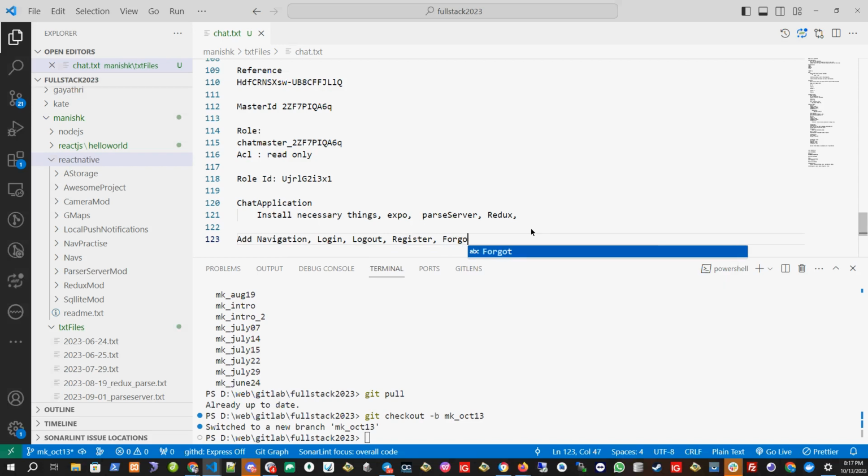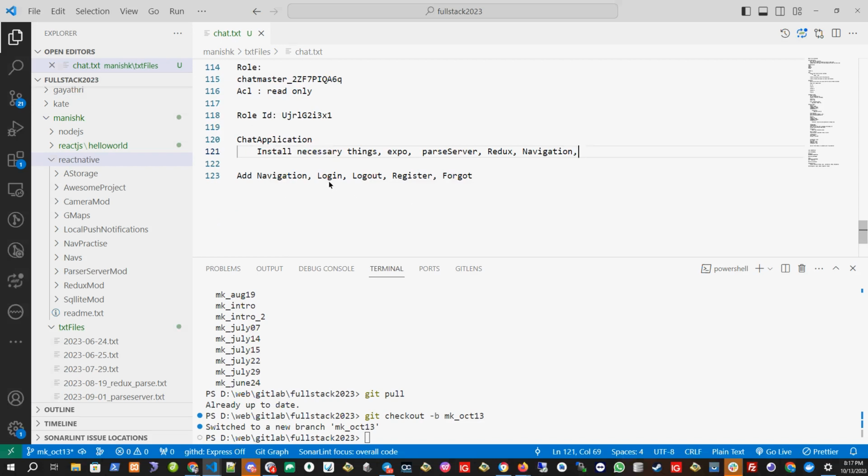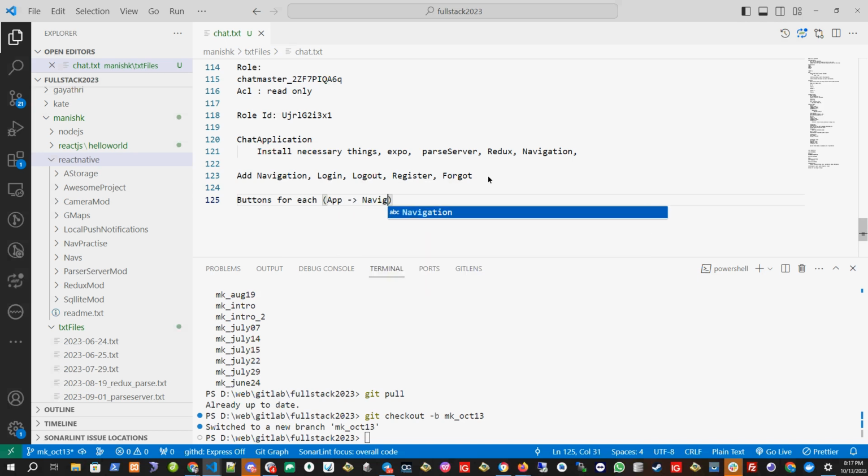Logout, register, forgot password, add the navigation part. Here you also have to install navigation. How to install navigation has already been discussed in many of the projects. So add the navigation with login, logout, register, forgot password, and create buttons for each one on the main home page. The first page will be the app where we will put the navigation, and navigation will call the first page as the home. In home we will have buttons for each one: login, logout, register, forgot.